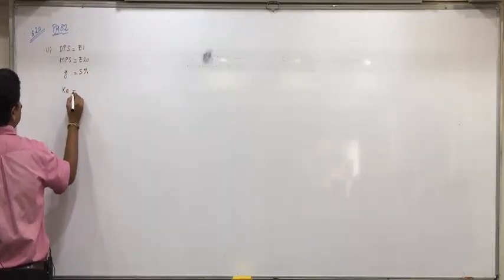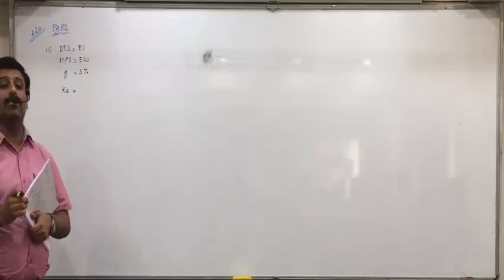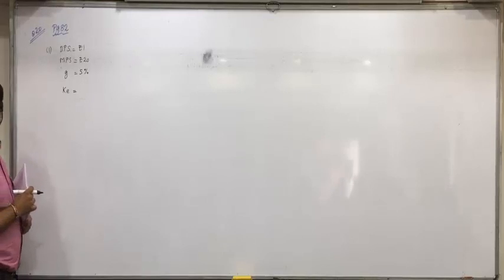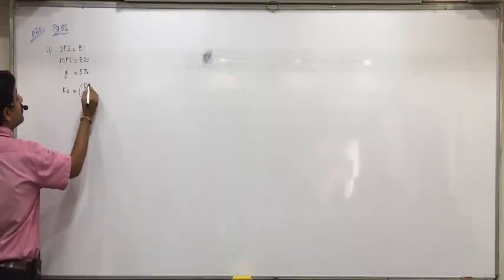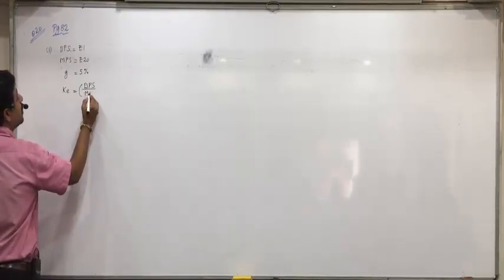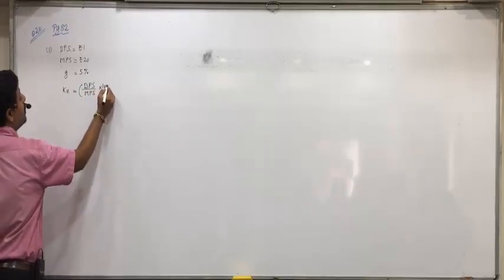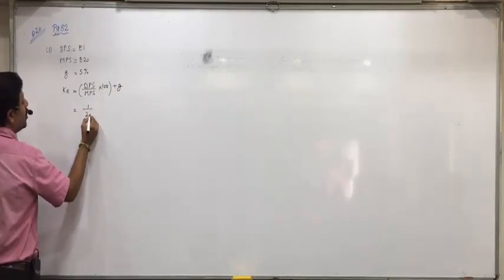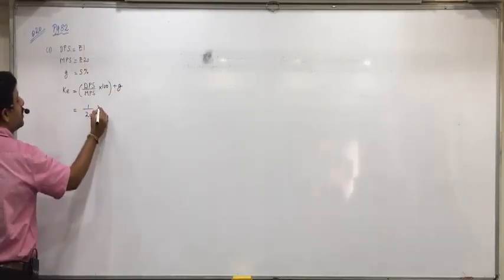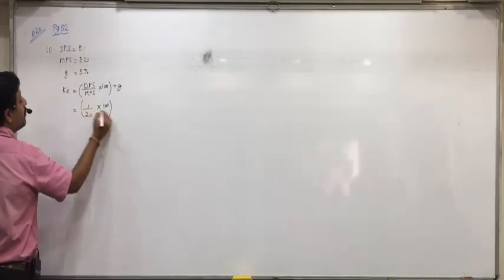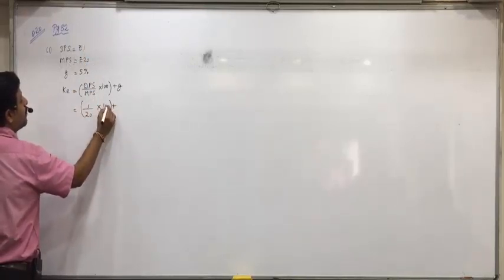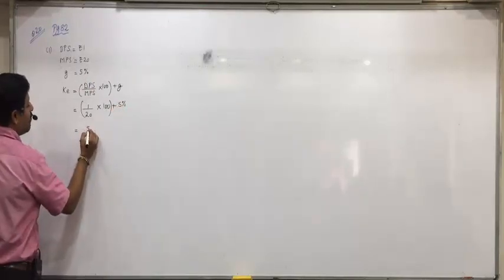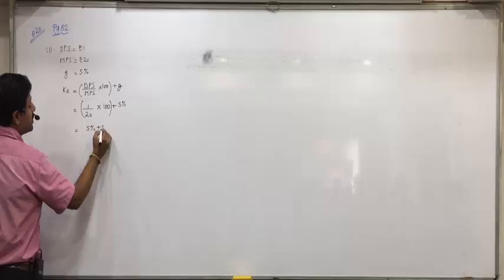So KE equals DPS upon MPS into 100 plus G. 1 upon 20, DPS 1 upon MPS 20 into 100, plus G, that is 5%. So 5% plus 5%, 10%.